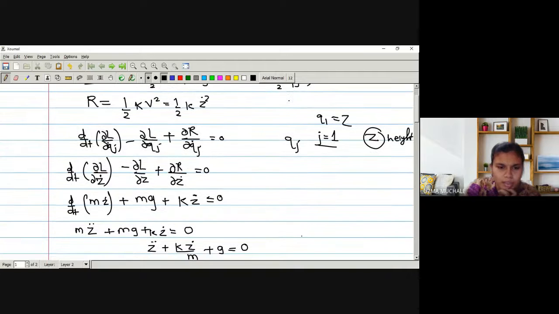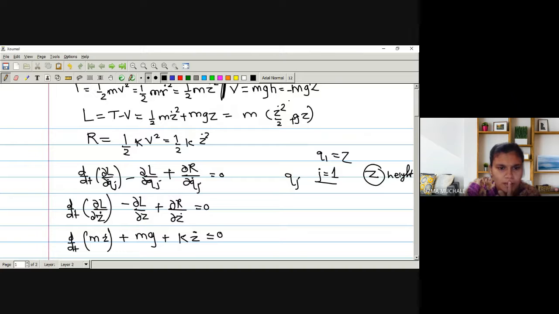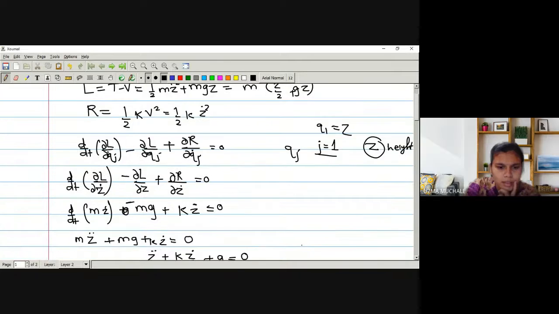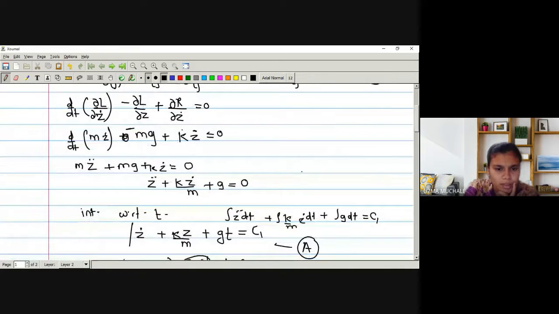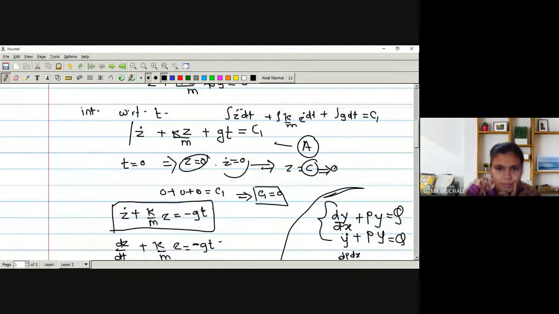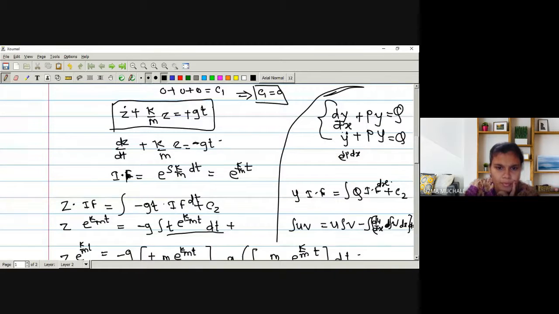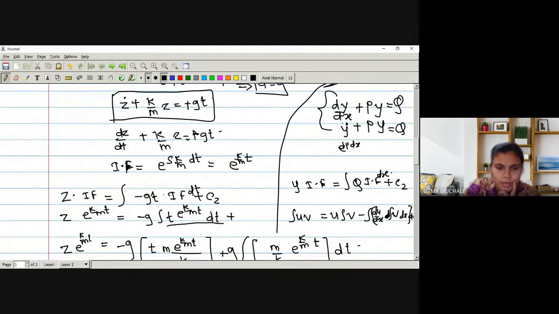So where are the other changes? The first term is not any mg. So here it should be negative, no? It is minus. Good one. So we have to make this negative here also. Here is also negative. Right. So here is also negative. This will be positive. This positive.